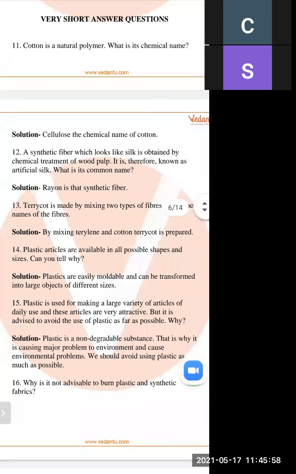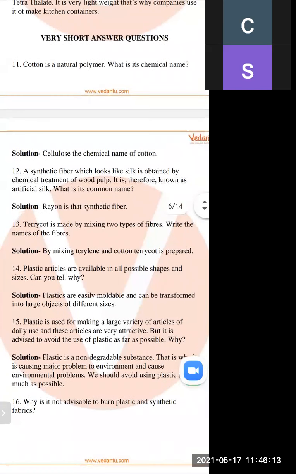And synthetic fiber, which looks like silk, is obtained by chemical treatment of wood pulp, and it is therefore known as artificial silk. And what is its common name? As we discussed in the previous lecture, how can we obtain rayon?